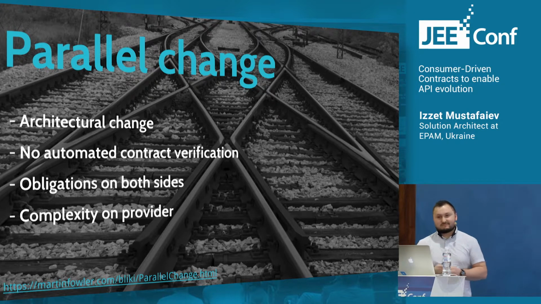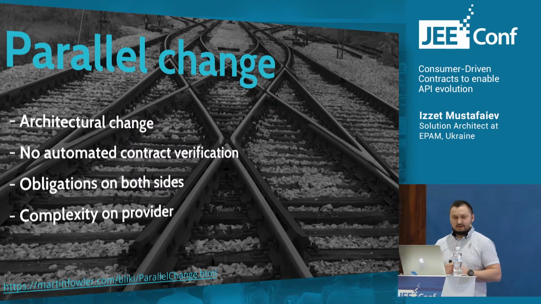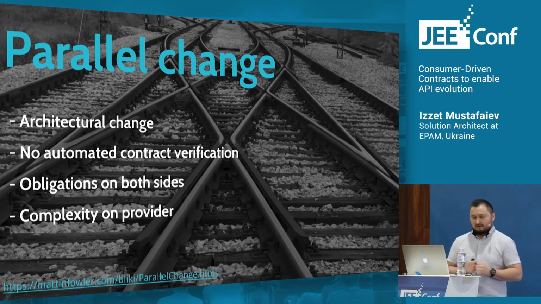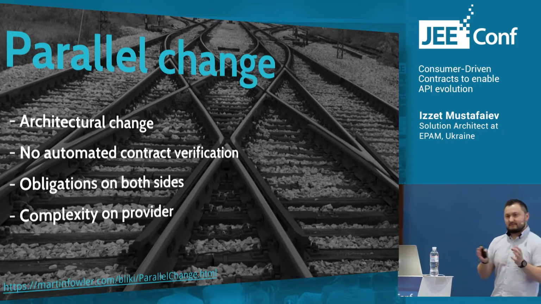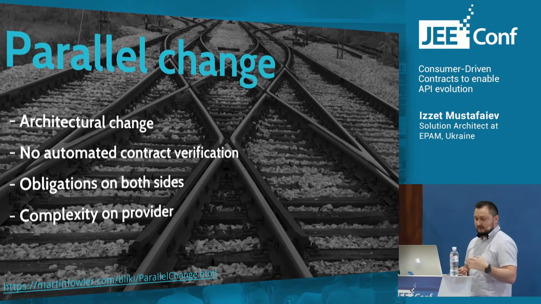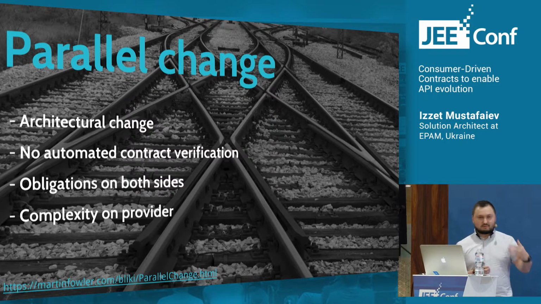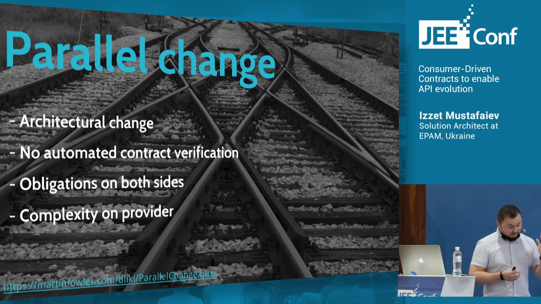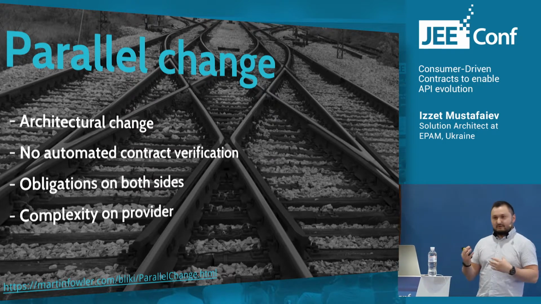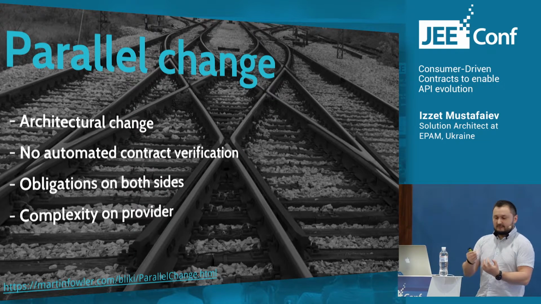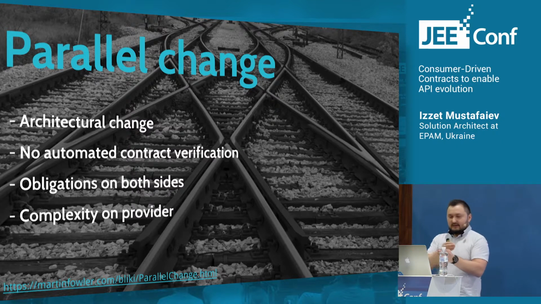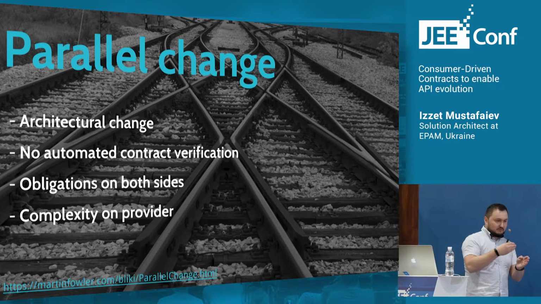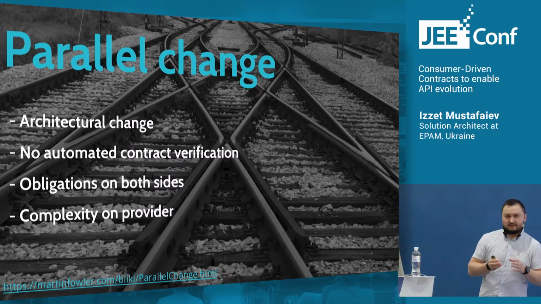Okay, one more pattern to take a look at is called parallel change. The idea behind parallel change is to split the introduction of a change to the interface into three phases. It's the expand phase, the migrate phase, and the contract phase. In the first phase, the provider introduces a change to the interface by implementing a new interface in parallel with the old one. And then it proposes each client to switch to this new interface. And the next phase is